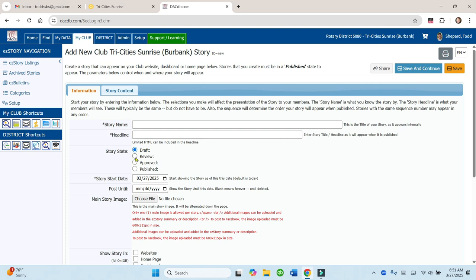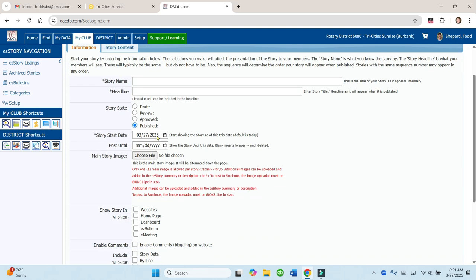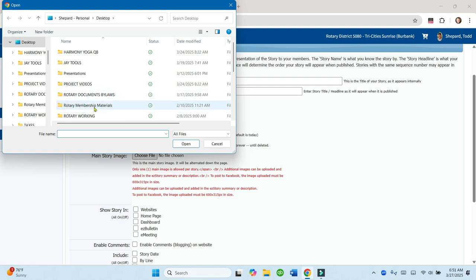Then you'll go down here, and in draft, if you leave it in draft, it won't show up on your website. Once it's done, you can go down and hit published, and that will appear on your website. You want to enter in the story date when you want it to start and when you want it to finish. If you want to add a file, you click here, and you can choose a file that'll be on your desktop.